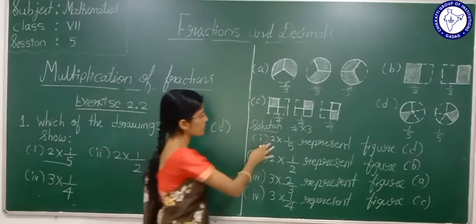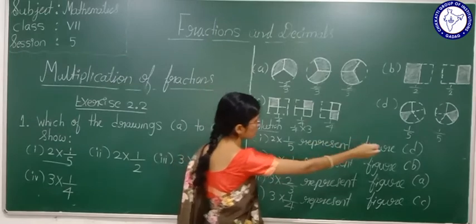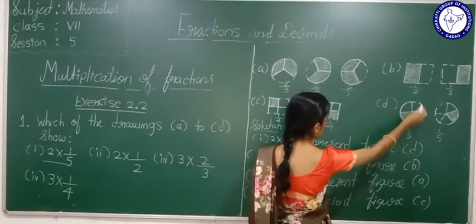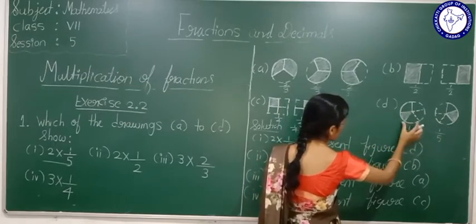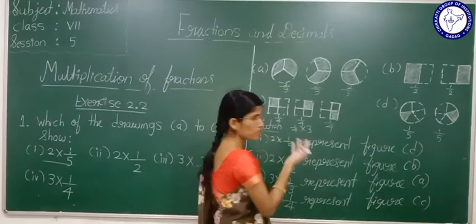See here. 2 multiplied by 1 by 5 represents figure D. Because here the shaded part is 1 by 5. Total how many? If you combine these together, it is nothing but 2 multiplied by 1 by 5.